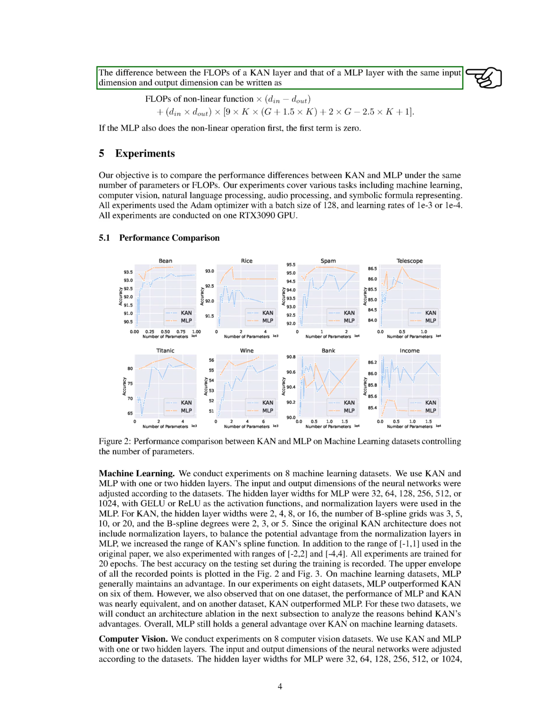The difference in FLOPs between a KAN layer and an MLP layer with the same input and output dimensions can be articulated as follows. If the MLP performs the nonlinear operation first, the first term becomes 0.